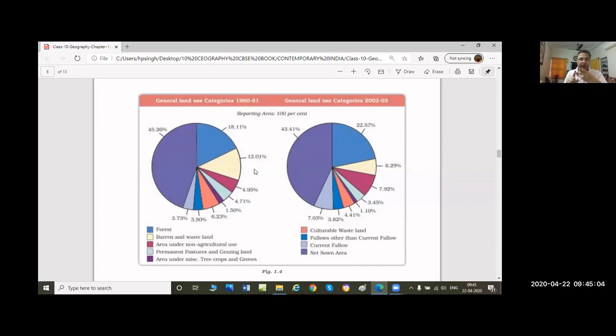Number two, to use HYV seeds, high yield variety seeds, to get good production. Number three, the government provided irrigation facilities by canals, tube wells, ponds, lakes. Number four, afforestation, plantation of trees.